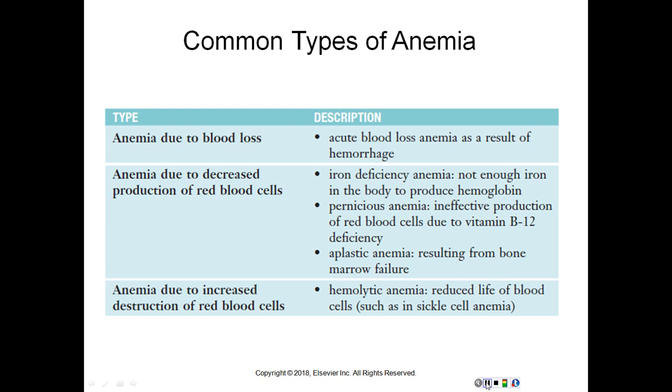Here are the common types of anemia. Again, same table that is in your book. It is table 10.1 in your book. So anemia due to blood loss. So acute blood loss anemia as a result of a hemorrhage. Anemia due to decreased production of red blood cells, or anemia due to increased destruction of red blood cells.